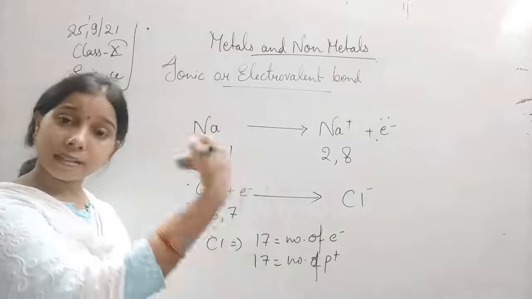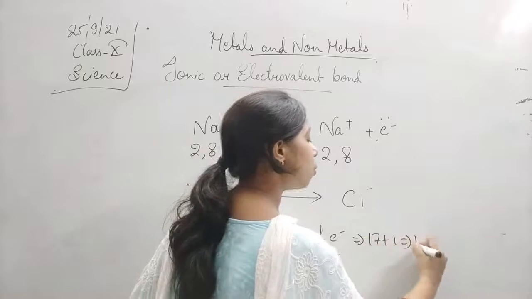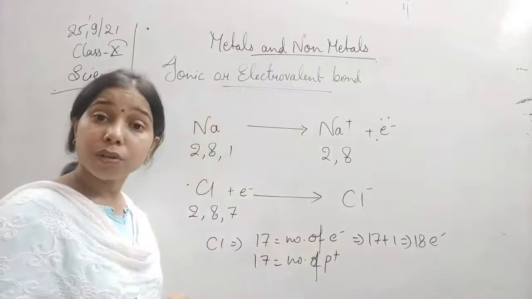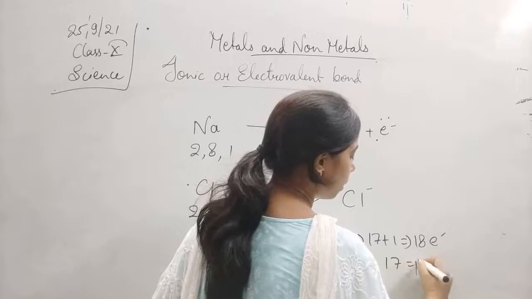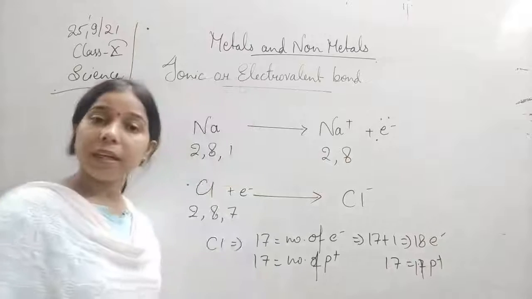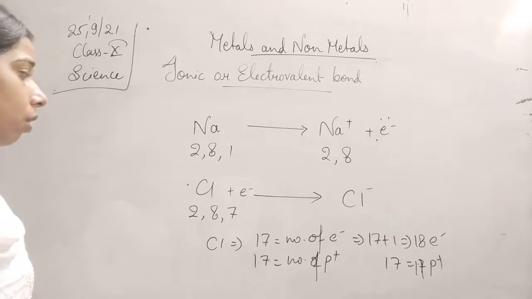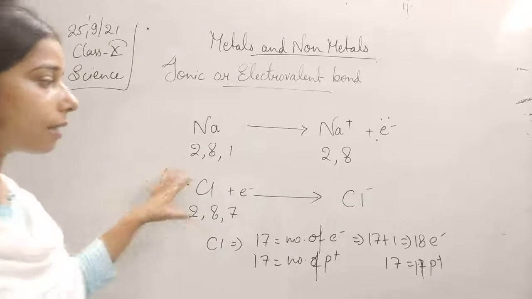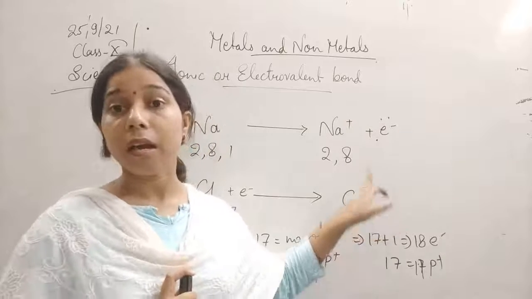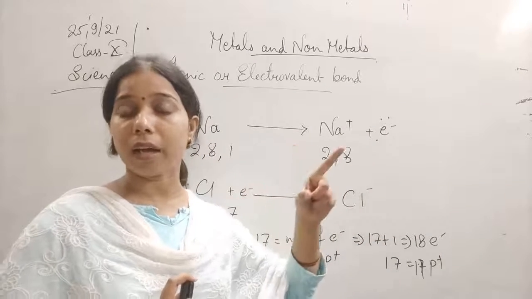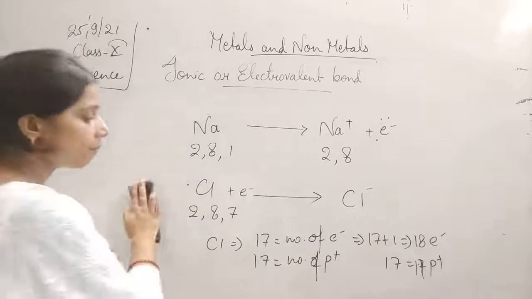As it has accepted one more electron, it will become 17 plus 1, which is equal to 18 electrons. And the protons are still 17 only. So 18 electrons and 17 protons are present here, right? So we can say that since it has one more electron, it has a negative charge, which says that a 1 minus charge is more in chlorine. Now 1 is minus, 1 is plus.